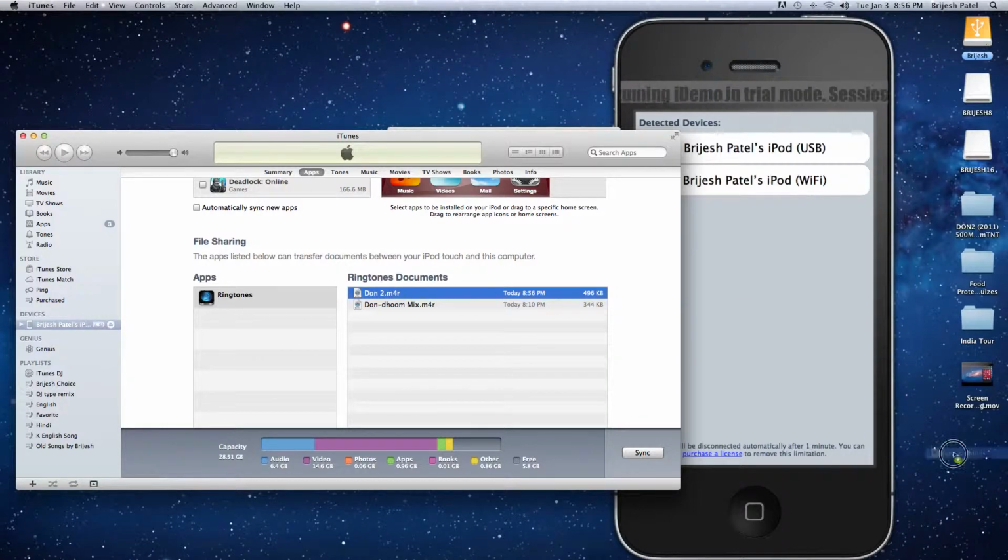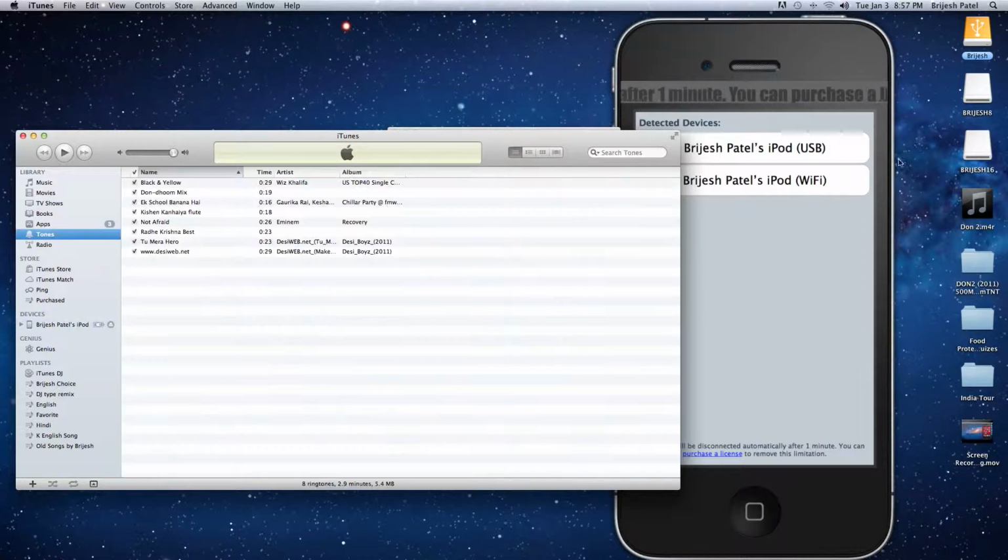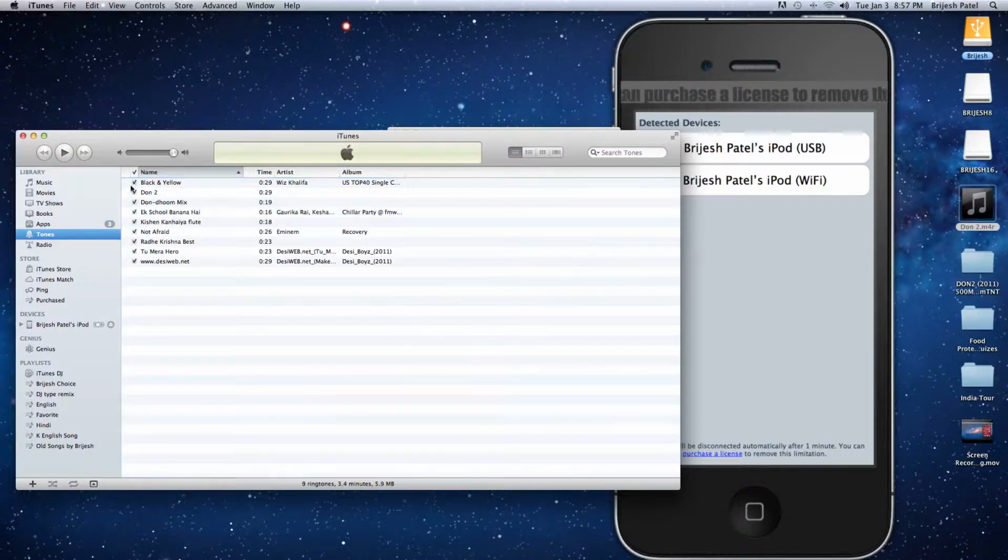Drag it to the desktop. Make sure your ringtone has an M4R extension. That's an extension that iPhone or iPod recognizes for ringtones, M4R. Then what you want to do is go to the tones, and drag this M4R down to over here. It's going to be over here. Make sure all the ringtones that you make or download by app are less than 29 seconds. You see it over here.